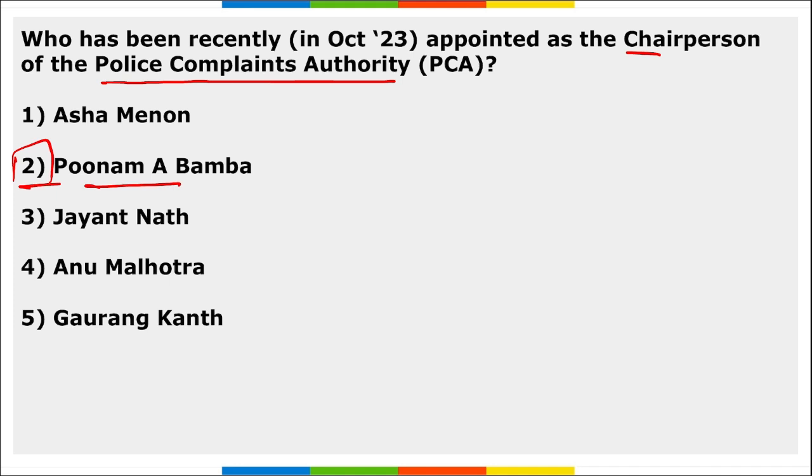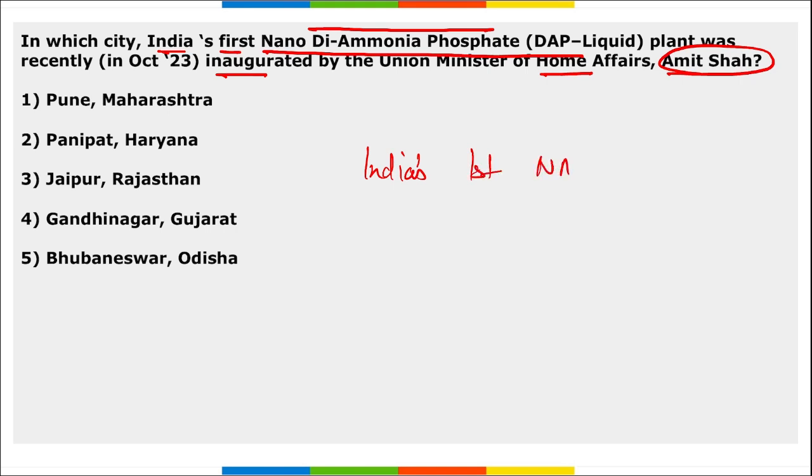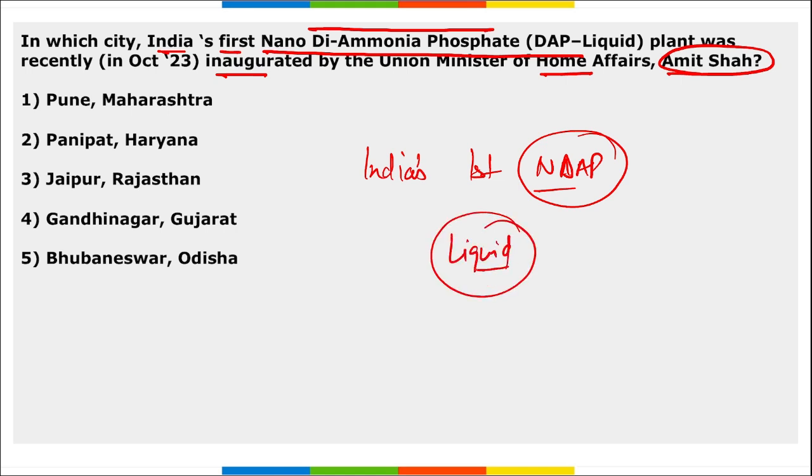Correct? Mark this. Next, in which city was India's first nano DAP, that is diammonium phosphate, plant recently inaugurated by Union Minister of Home Affairs Amit Shah? So this India's first nano DAP plant, that is nano diammonium phosphate plant, will be providing it in liquid format here.